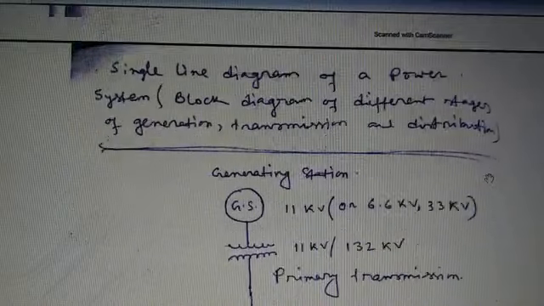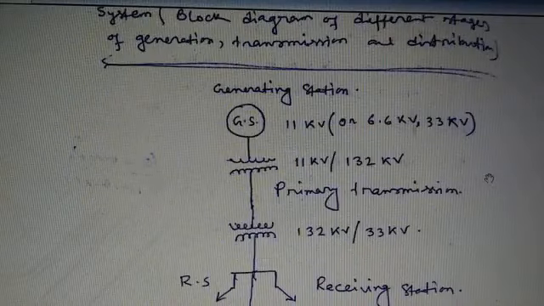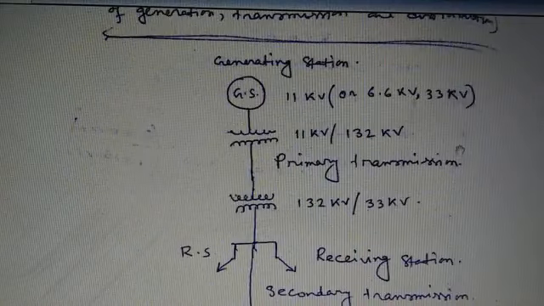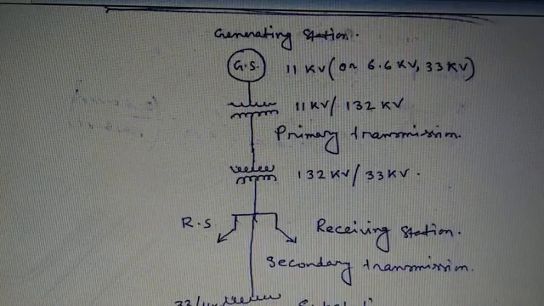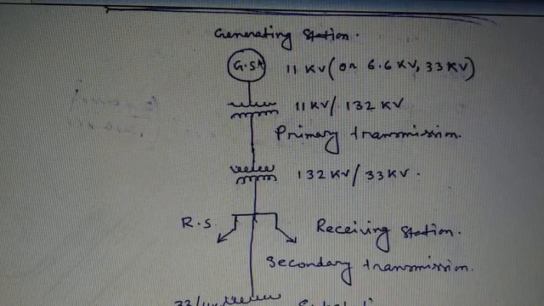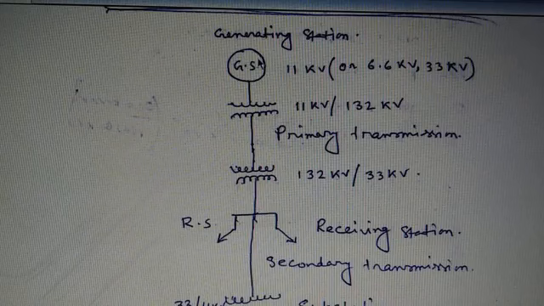Now this is the single line block diagram of the power system, and this diagram is not simple; with the help of this diagram we can describe the power system in detail. Now the first point is the generating station. Now what is a generating station? We already discussed the generating station.